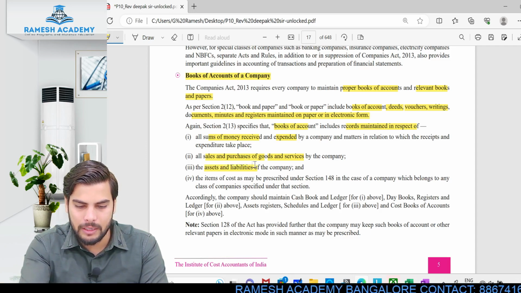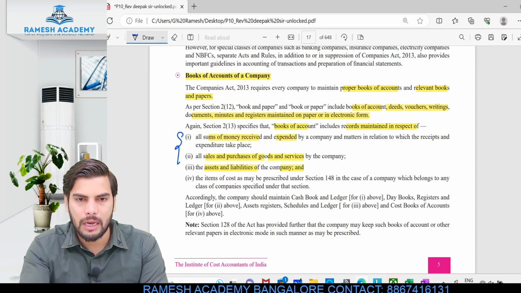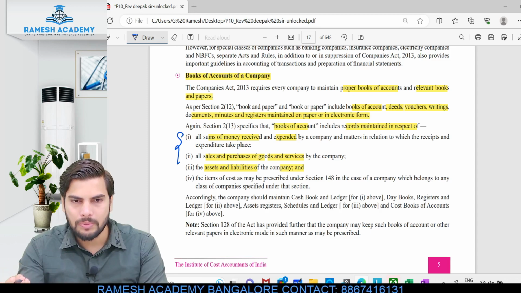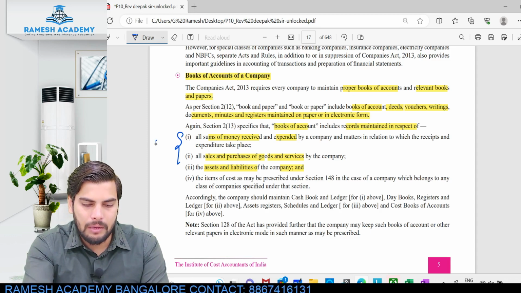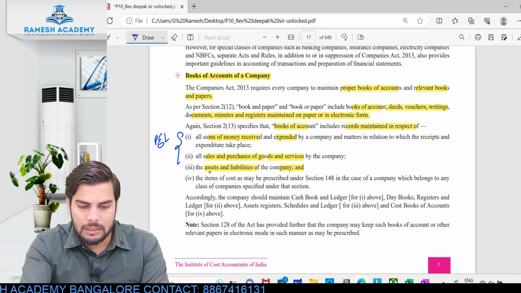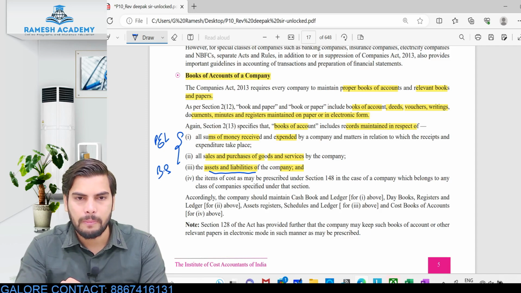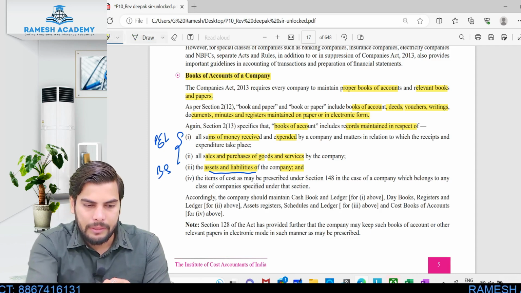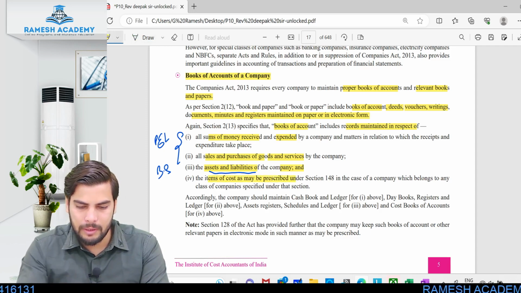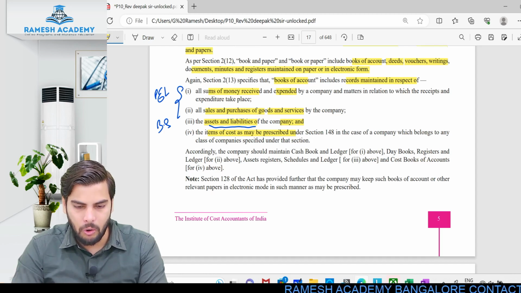Then assets and liabilities. When I say these two items, don't you think sales, purchases, the money I spent, the money I received are my expenses and income? The statement I'll be preparing mainly for this would be my P&L account. And look at assets and liabilities. Don't you think for this I'll be preparing something called the balance sheet? So my books of accounts is nothing but maintaining these: P&L account and balance sheet. And then the last thing is the items of cost as may be prescribed under section 148. How much money am I spending towards material, towards wages, towards overhead, all these things will be available.